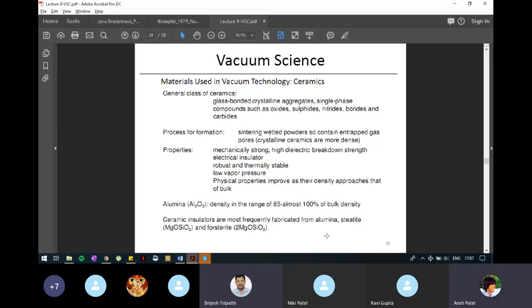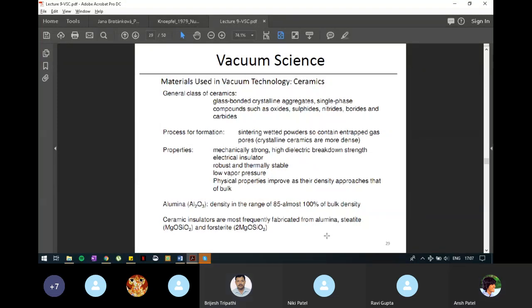Okay. So when aluminium reacts with oxygen, it becomes aluminium oxide. It reacts with nitrogen, it becomes aluminium nitride. Titanium reacts with carbon, it becomes titanium carbide. So like that, and if some element reacts with boron, it becomes boride. So these materials have reacted with some other component to create a new class of material, which is called ceramics. Ceramics are much stronger material compared to their parent material.